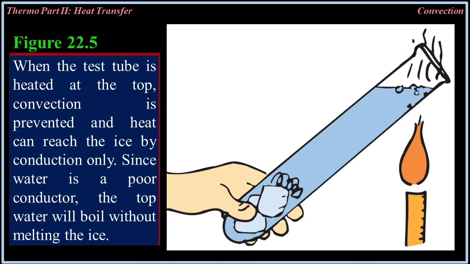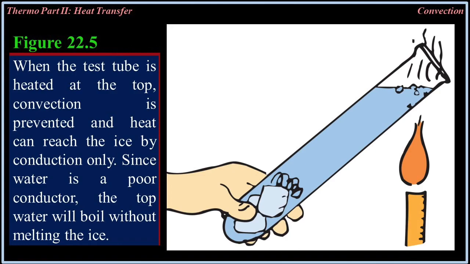If you repeat the experiment, only this time holding the test tube at the top by means of tongs and heating the water from below while the ice floats at the surface, the ice will melt quickly. Figure 22.5. When the test tube is heated at the top, convection is prevented and heat can reach the ice by conduction only.